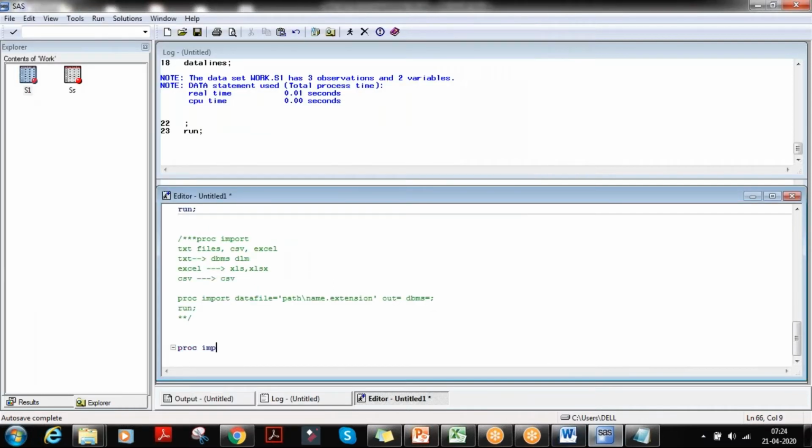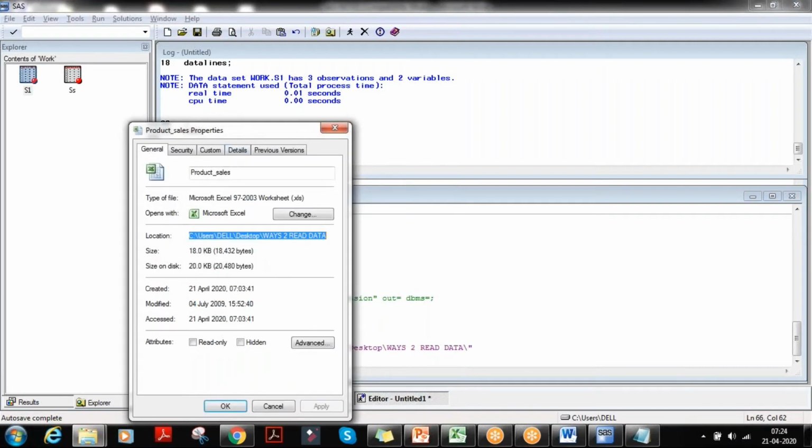Proc import, datafile equal to, you can use single quotation or double quotation, basically use double quotation. Then backward slash, what is the name? Product_sales, right?